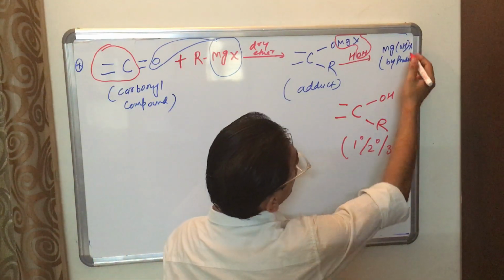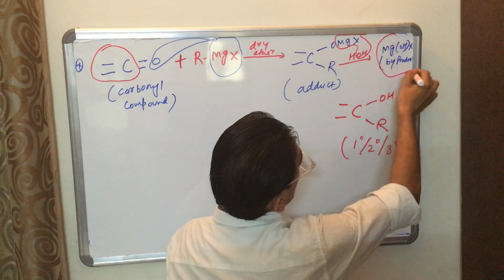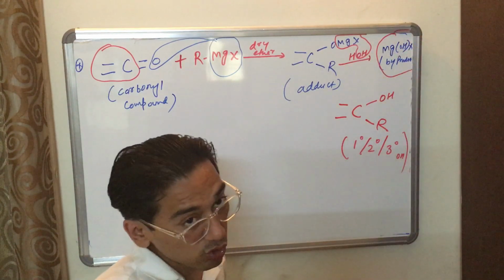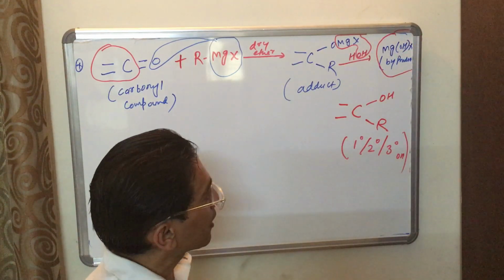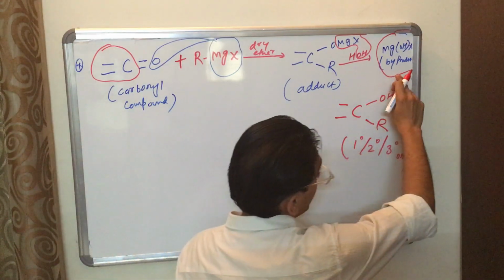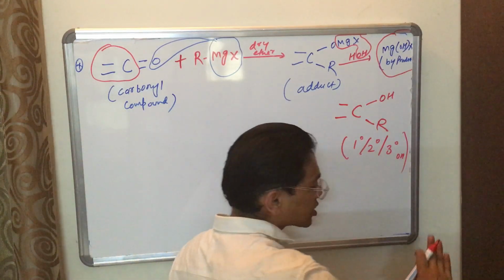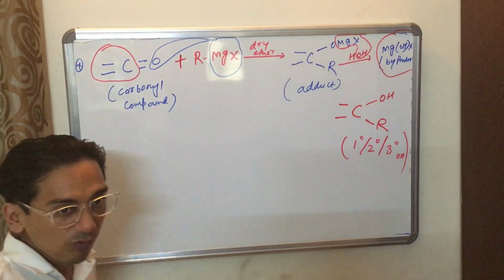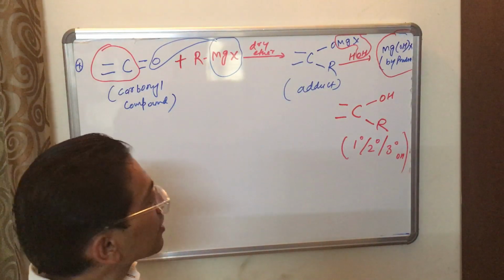Okay, and always magnesium hydroxide halide, Mg(OH)X, forms as a byproduct. So you need to remember this. I will not write it again and again. This one always comes as a byproduct when a carbonyl compound reacts with Grignard reagent.